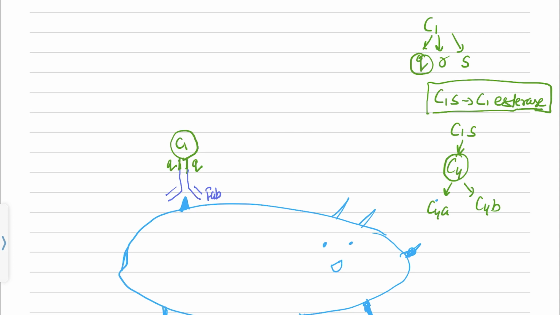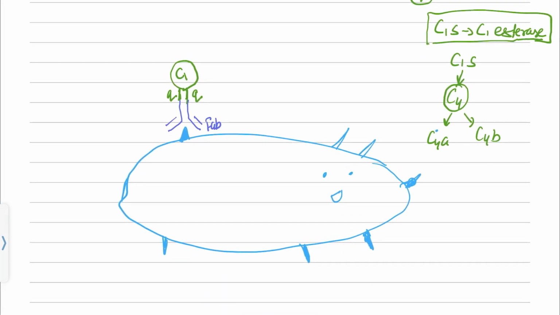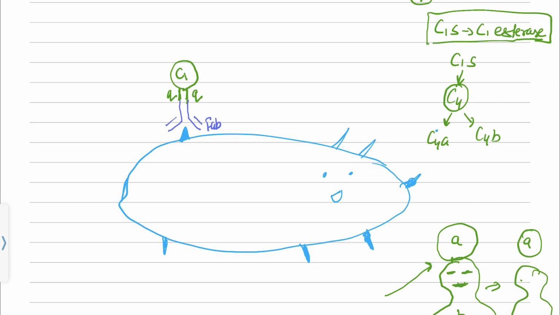So let me make a very basic diagram. Let's imagine this is a boy, and there is a football up at his head. Let's imagine this is the B portion and this is the A portion. Whenever it gets activated by an enzyme, the A portion goes away and, let's say, he is sleeping, and the B portion, B for boy and A for, you can say, apple, the boy gets activated. Yay. And now he will form the complement cascade.